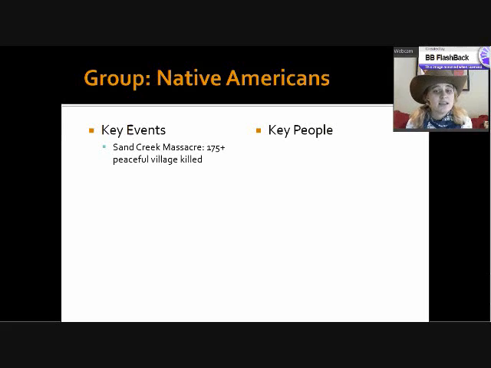The militias were sent out to keep the peace. However, there was one guy who was in charge of the Colorado militia named Colonel Chivington. Colonel Chivington did not like Native Americans because his family had been murdered by a group of natives many years before. And he believed that the Native Americans in the Sand Creek area were going to be attacking some of the white settlers. So he and his men went in and massacred over 175 natives. It was a peaceful village.